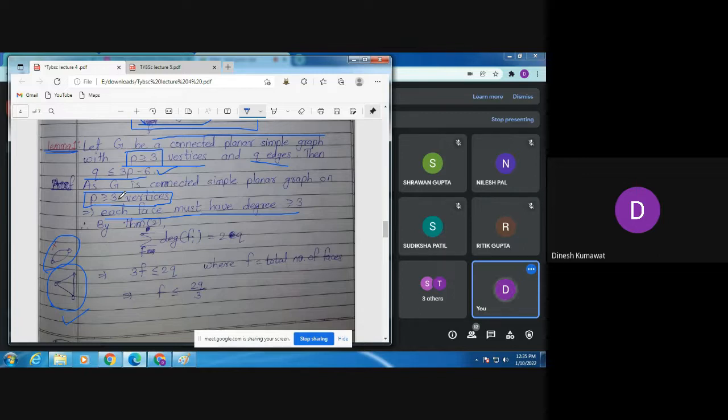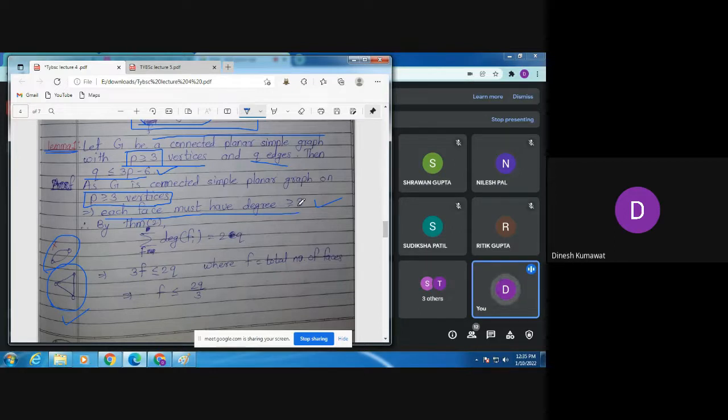So this statement is always true when you consider p to be at least 3. So if G is a connected simple planar graph on at least 3 vertices, then each face must have degree at least 3.